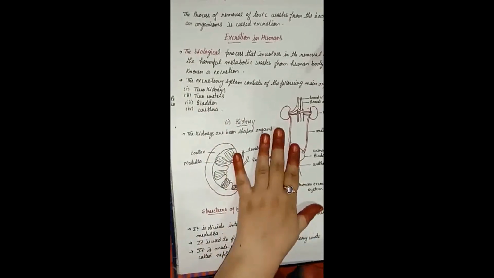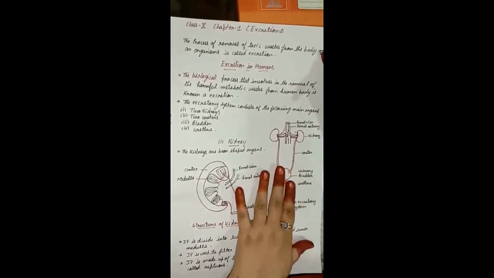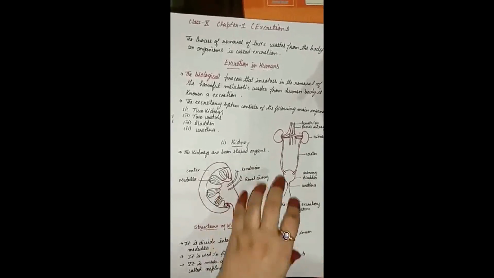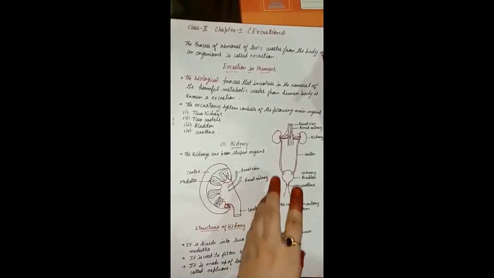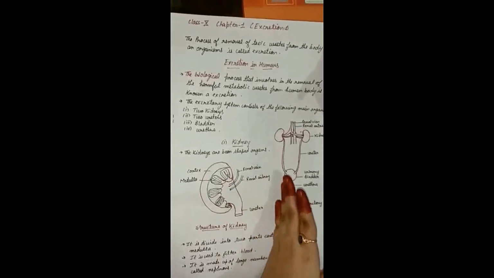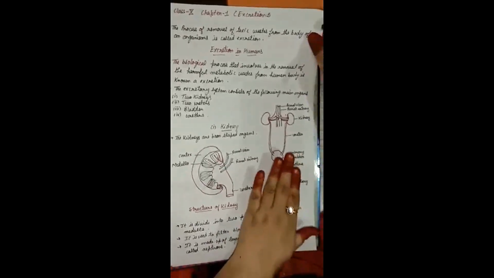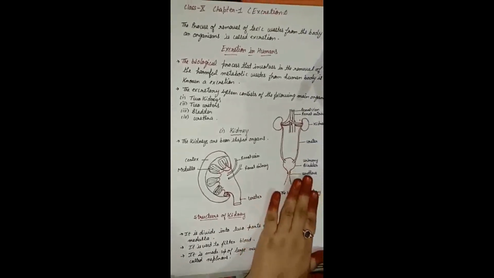We know that a human being is a biological organism, so excretion is also a biological process which involves the removal of harmful metabolic waste. Metabolic waste means whatever metabolic activities we are doing involve waste products, and some of the waste product is excreted out of the body. Understood? Now the human excretory system has the following main organs.